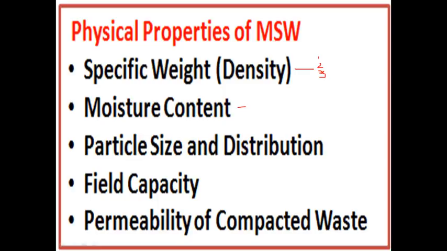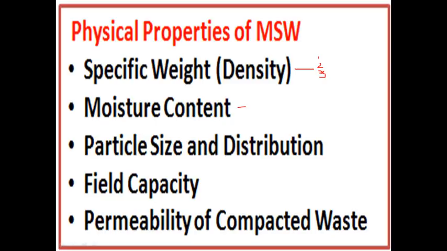After that, you consider the resulting material and its moisture content for further study. They will take that data for further processing units. That is moisture content, very important.